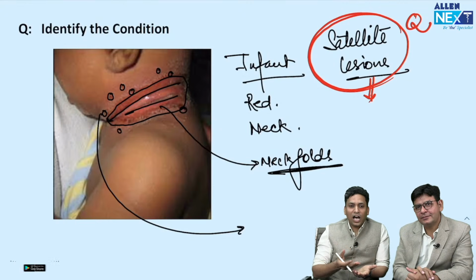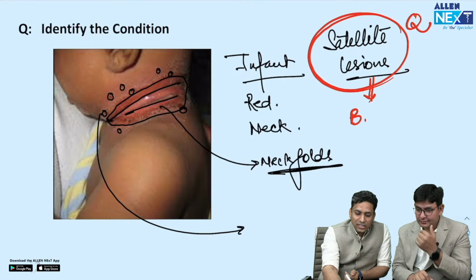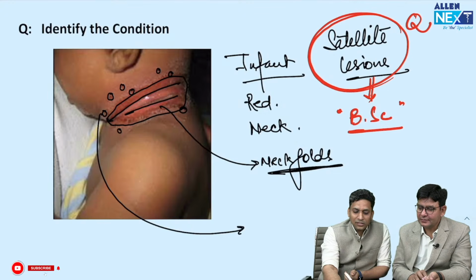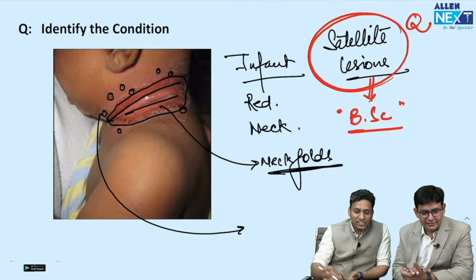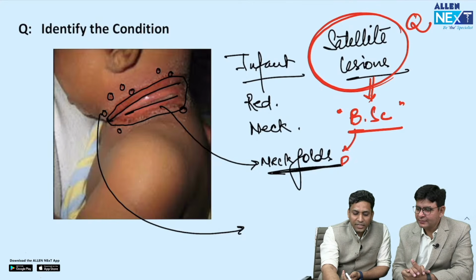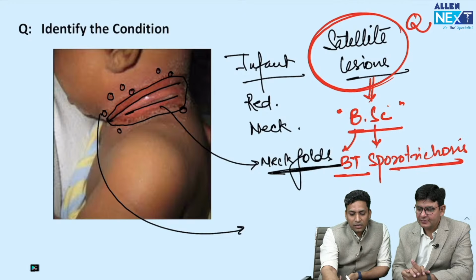So obviously you will ask him to study science, isn't it? So satellite lesions are seen in BSc. If you want to launch satellites, study science. Okay, so BSc satellite you can very easily remember. B for BT type of Hansen's disease, that is leprosy. S for sporotrichosis, and C for candidiasis.